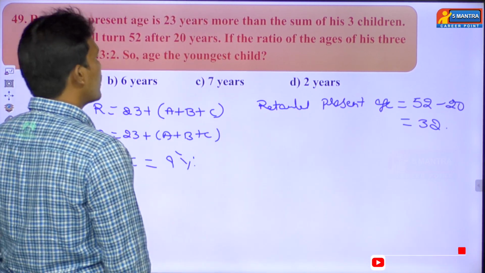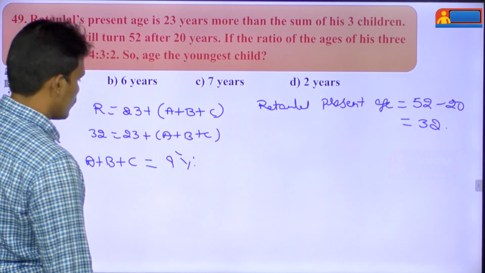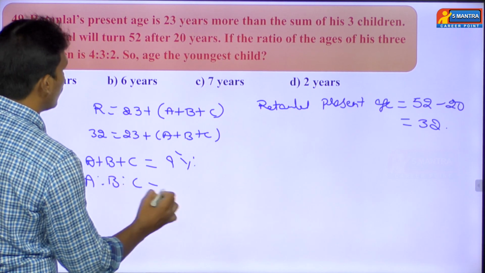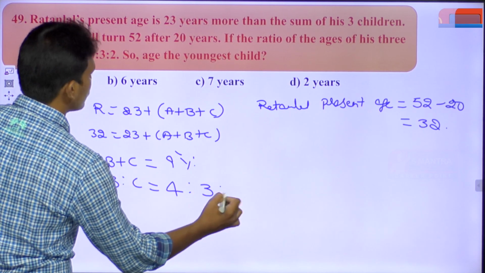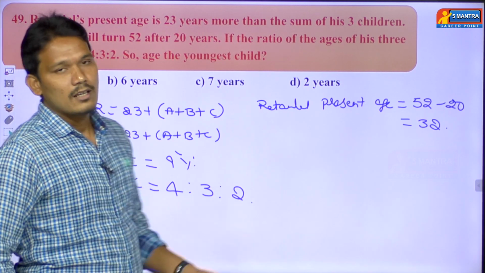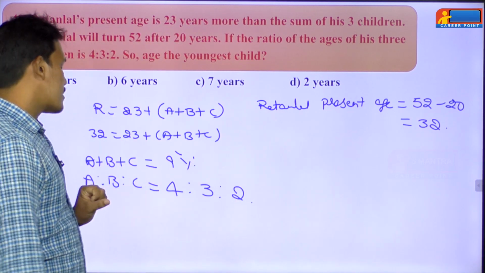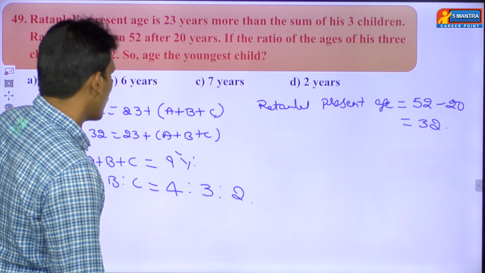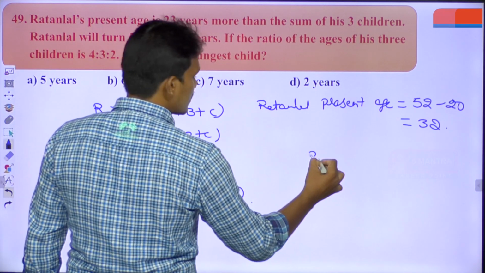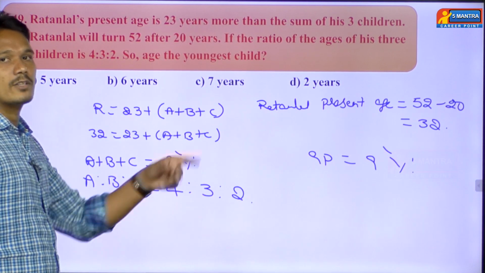And what is the next point he has given? If the ratio of their ages is 4:3:2. So the ratio he has given is A is to B is to C equal to 4:3:2. Then what is the sum of their ages in terms of parts? That is how many parts here? 9 parts. 4 plus 3 plus 2, that is 9 parts. Then that 9 parts value can equate to 9 years.